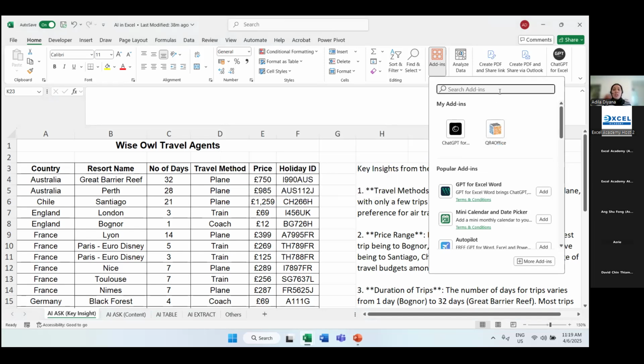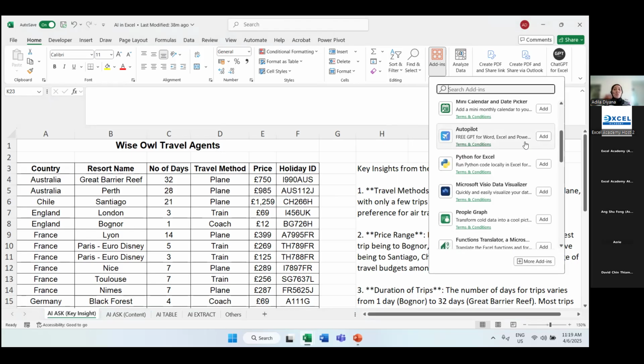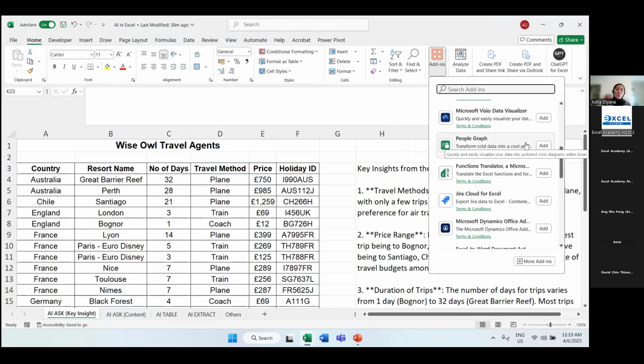Here there are a lot, right? You can do ChatGPT for Excel. You have your Autopilot. You have your Python for Excel. So there's a lot here. These are external links, right? So you can add them into your Excel.